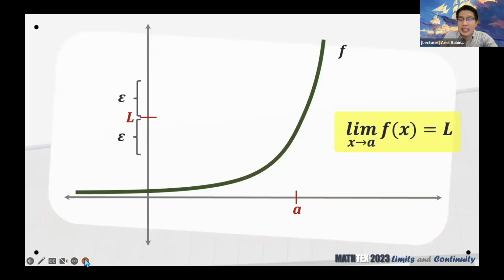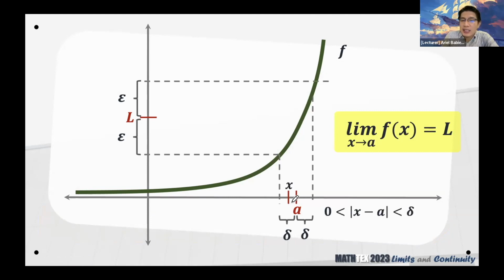Okay. So, ito po yung gusto talaga nating mangyari. For every epsilon, again, the epsilon in a while will bound the distance of the function value from L. For this epsilon, we need to find a corresponding delta. Ano itong mga epsilon and delta? The epsilon and the delta represent distances, such that if we choose an x that is within a distance delta from a, or in a more mathematical way of writing that, the absolute value of x minus a greater than 0 less than delta, again, this should be read as the distance of x from a is less than delta.